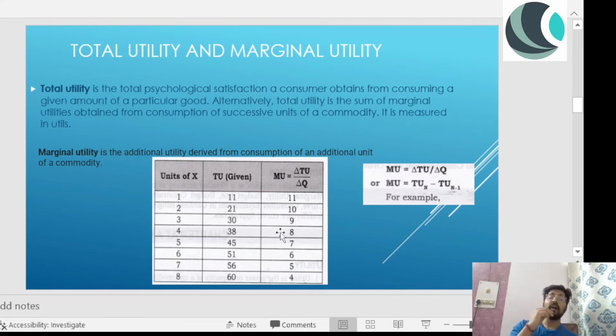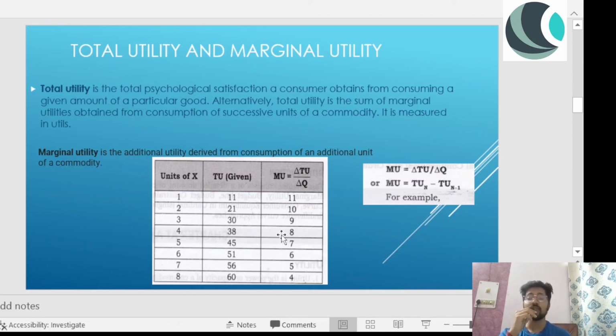So if I continue with my example, when I came back home and had one glass of water, my total utility was 11. Then I had another glass of water, then my total utility is 21. But my marginal utility, because my thirst is getting fulfilled, is falling. The next time I am having water, my marginal utility will be reduced, not exactly by this amount, but more, because I cannot have more than 5 or 6 glasses of water. After a while I'll stop.